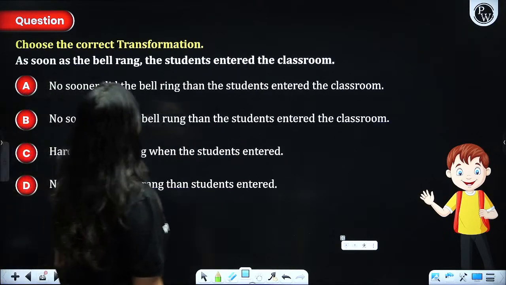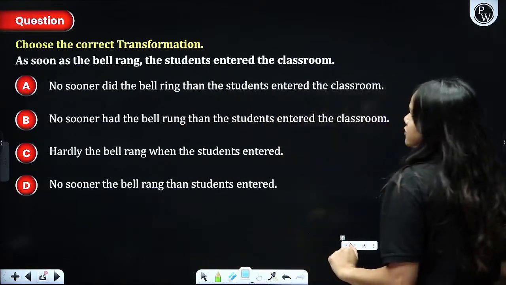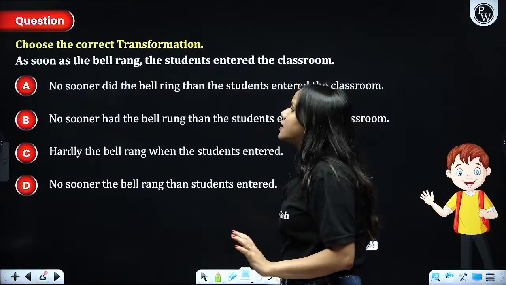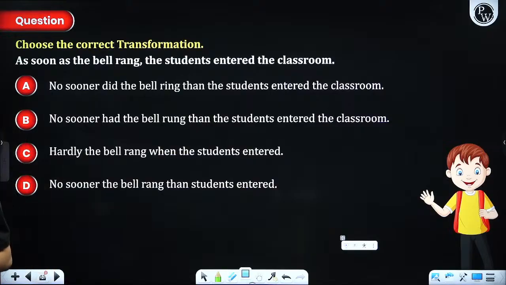Next, choose the correct transformation-based sentence. As soon as the bell rang, the students entered the classroom. No sooner did the bell ring, no sooner had the bell rung. So choose this one. Tell me what is the answer to these questions.